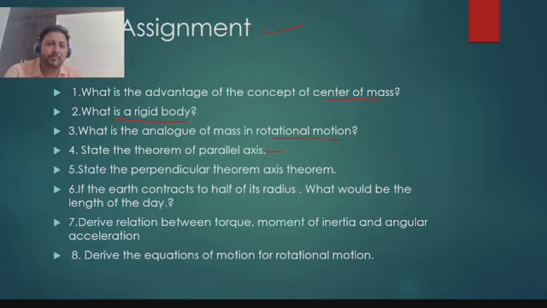Next is the theorem of parallel axis and perpendicular axis. These are the statements. And the third one and sixth are numericals, and seventh is a relation between torque, moment of inertia, and angular acceleration. Already we have discussed. And the last one is the derivation of equations of motion for rotational motion.